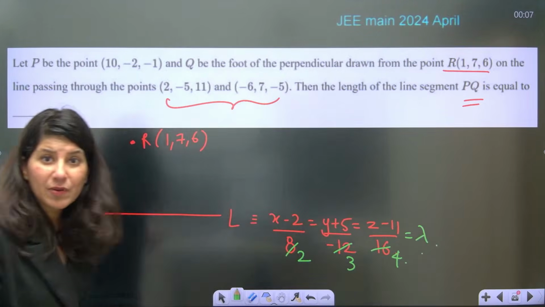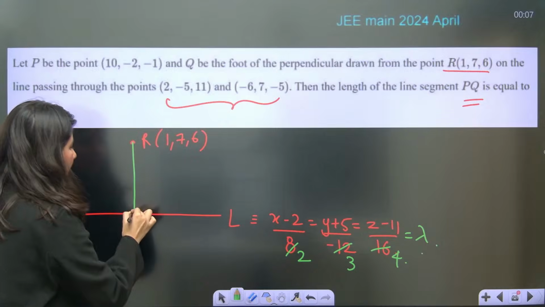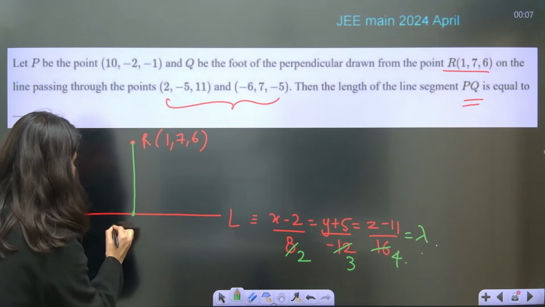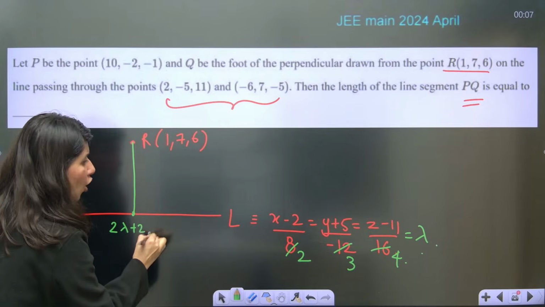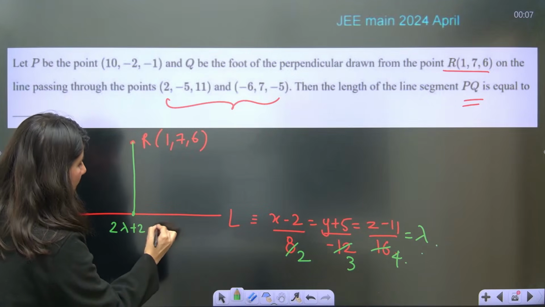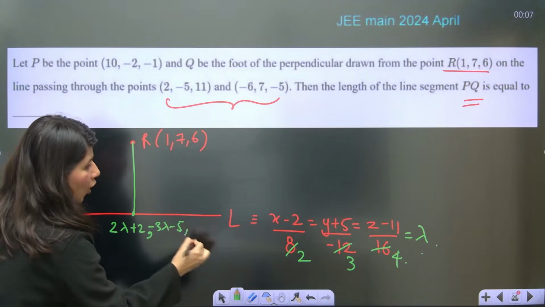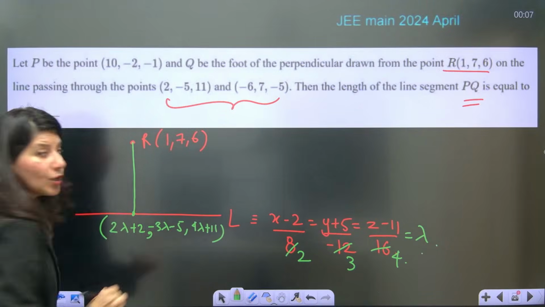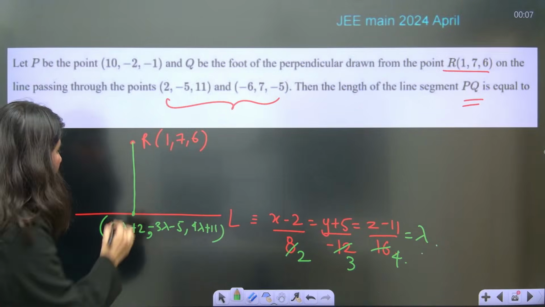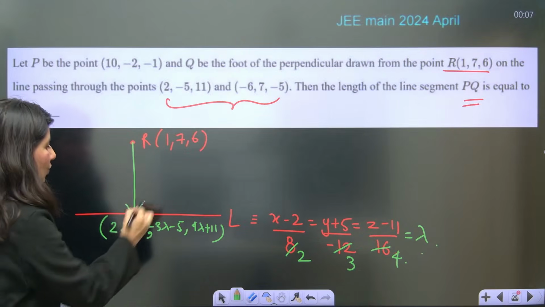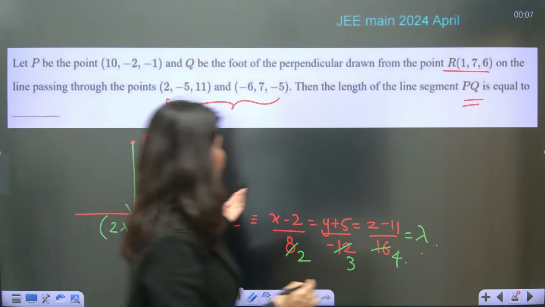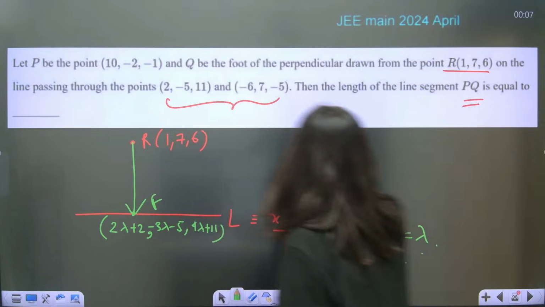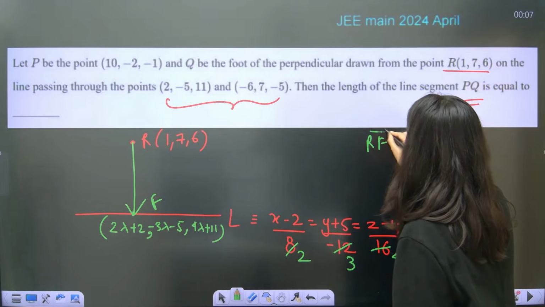Now again step number 1, assume a point on the line L. So 2 lambda plus 2, comma minus 3 lambda minus 5, comma 4 lambda plus 11. Correct? Now what to do? Tell me. Calculate this vector. So this time RF vector you have to calculate. RF vector. Can anybody tell me?